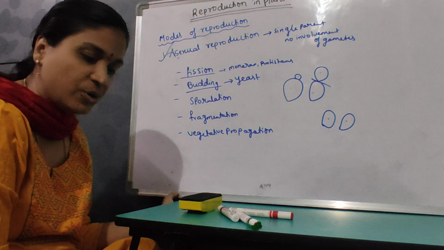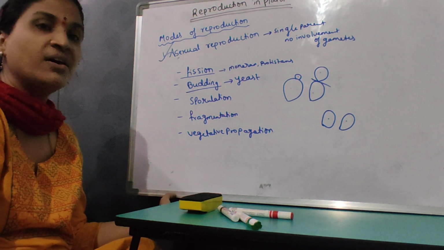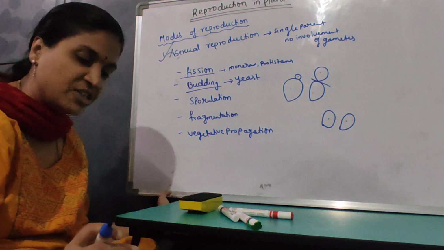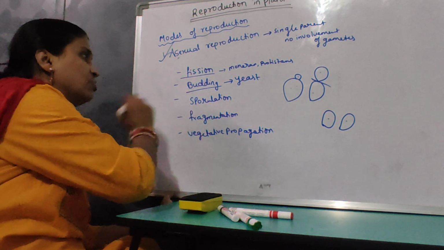So small buds are produced that remain attached initially to the parent cell, which eventually get detached from the parent and develop into a new organism. That is about budding.